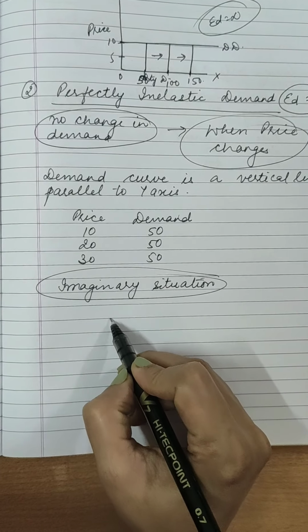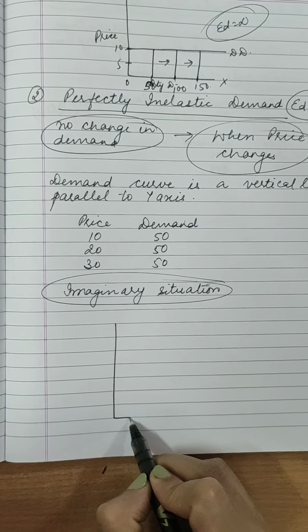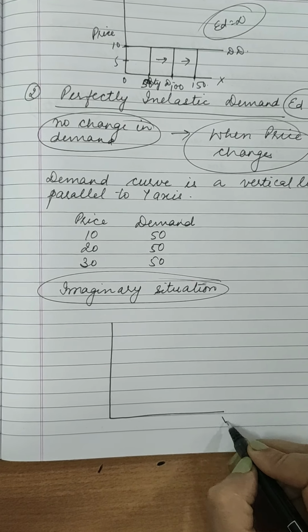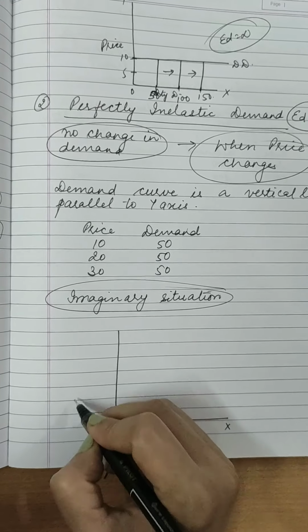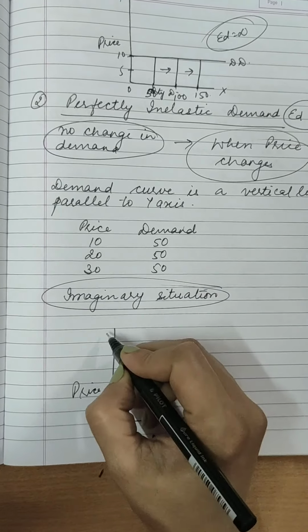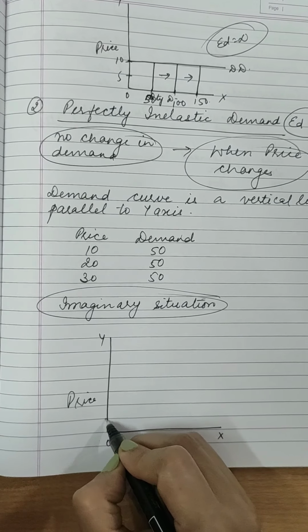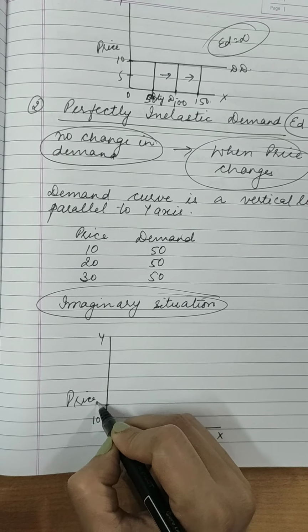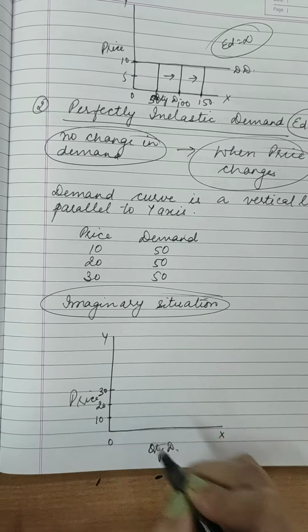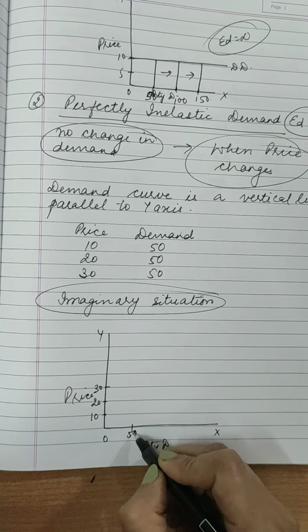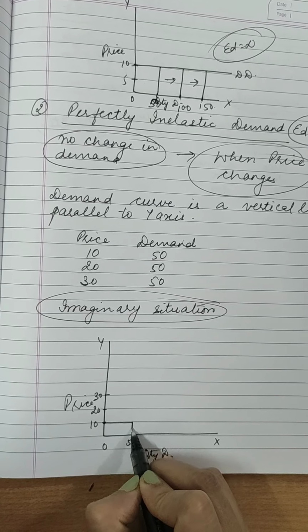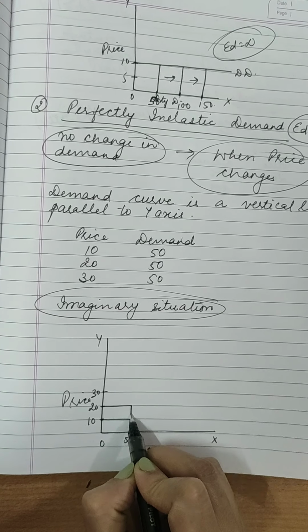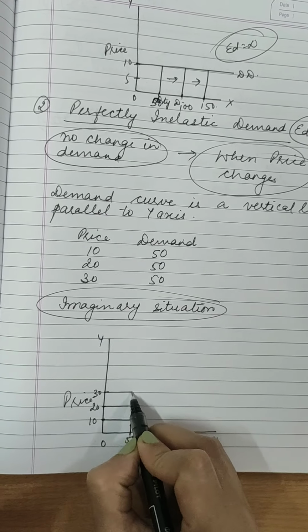Now let us do the diagram of this situation, that is perfectly inelastic demand. On x-axis we are taking quantity demanded and on y-axis we are taking price. So I have written over here price 10, price 20 and price 30. And here quantity demanded is 50. So here price is 10, quantity demanded is 50, price 20, quantity demanded remains the same, and here it's 30.